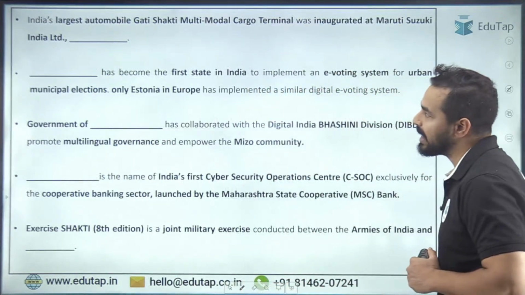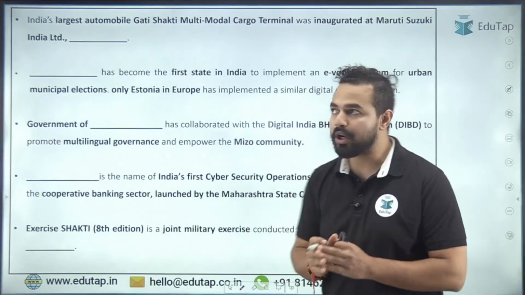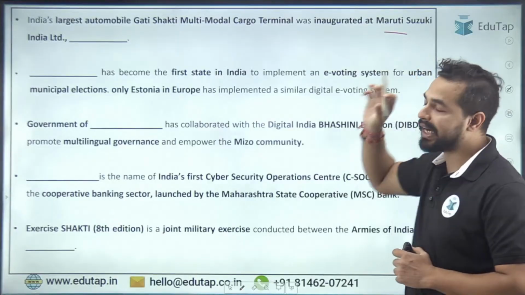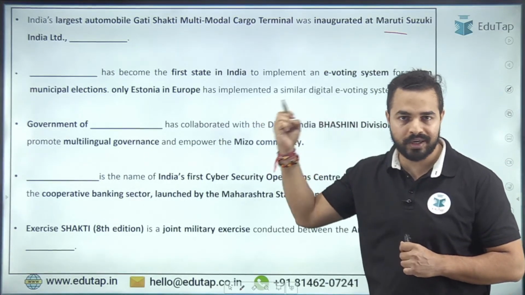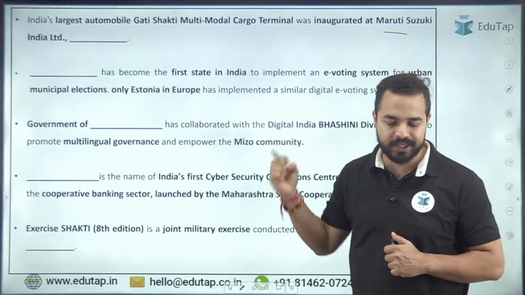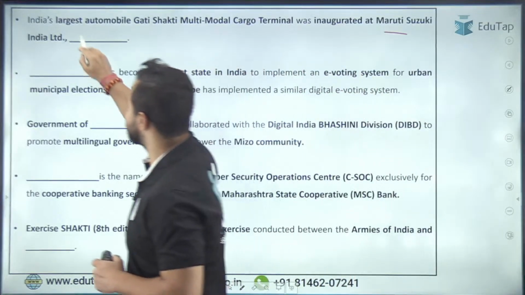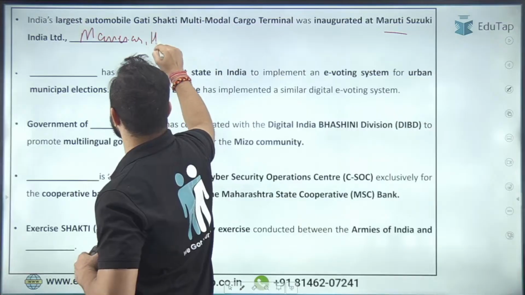Next question. India's largest automobile Gati Shakti multimodal cargo terminal was inaugurated at Maruti Suzuki India Limited. Where exactly is this plant located? Haryana, Gujarat, Madhya Pradesh, Uttar Pradesh? Please tell me here. It is in Manesar. Manesar, Haryana is the right answer.